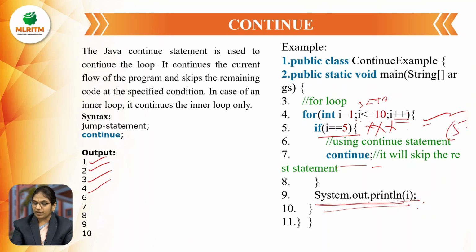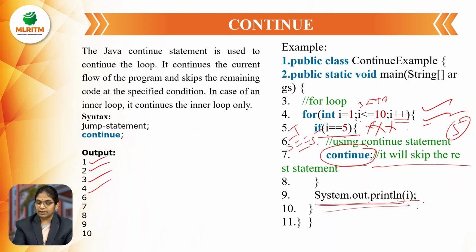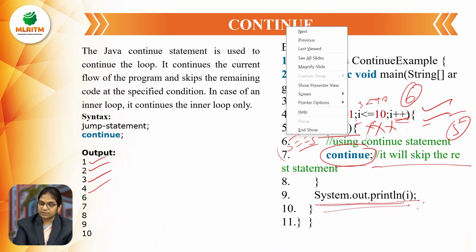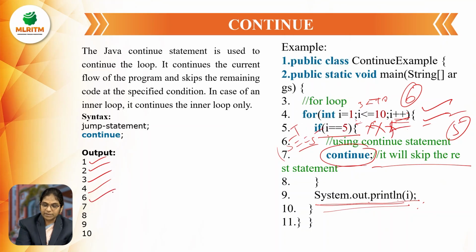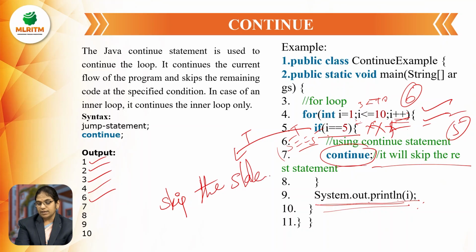Now I value became 5. 5 less than or equal to 10, condition is true. But 5 double equal to 5, condition is true here also. Then skip that particular thing, means it is going to skip the case and going to execute I plus plus. Now it becomes 6. 6 less than or equal to 10. 6 not double equal to 5, condition is false. Now it is going to print 6, means if the condition is true, it skips that particular statement, skips the statement.